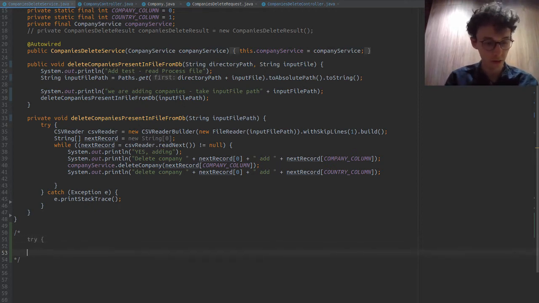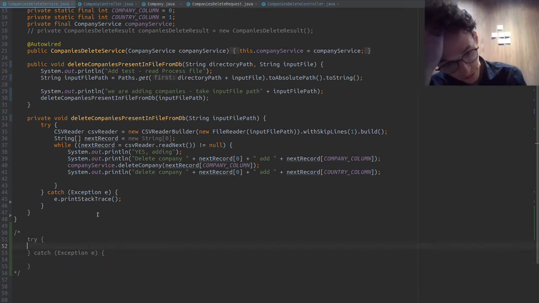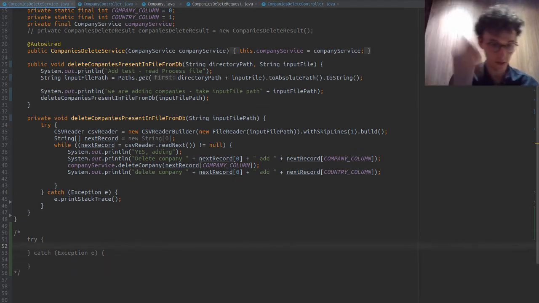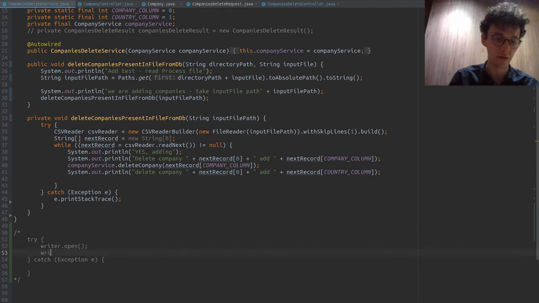Okay, so try, catch, exception e. So in this instance we have a writer open, and if we have an exception writing, or in this case reading, then we can log that exception.